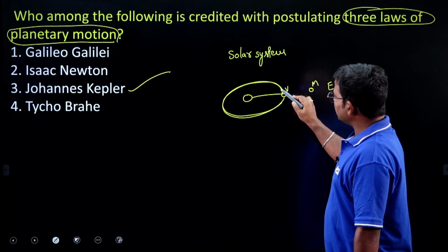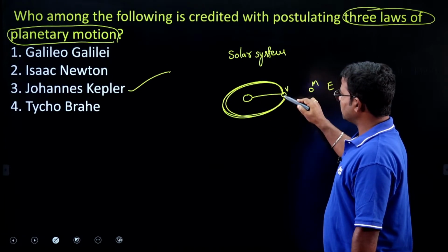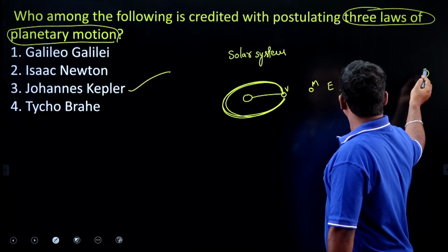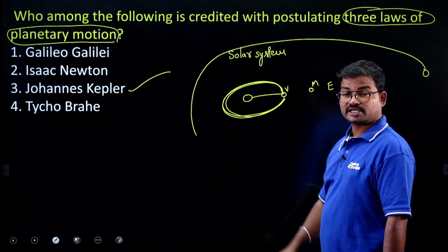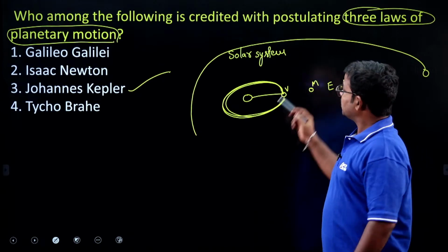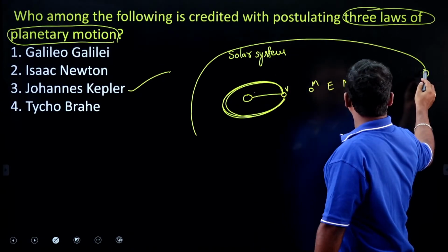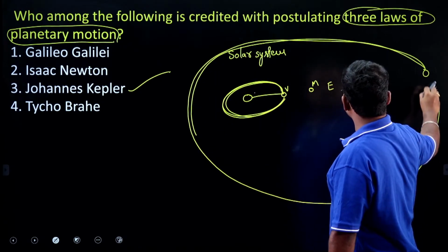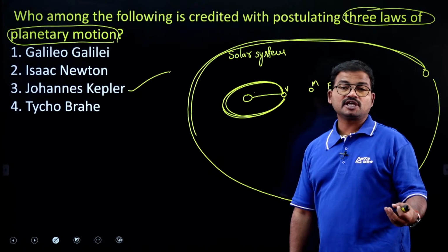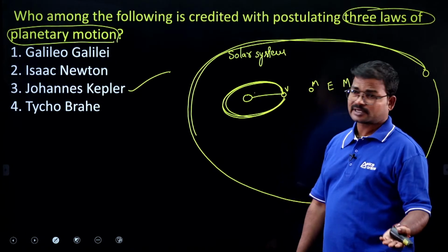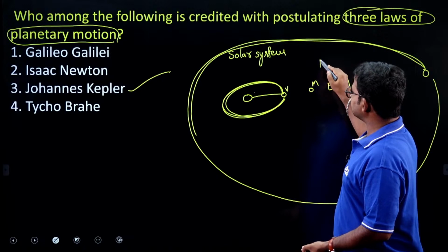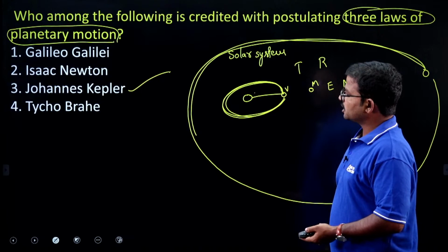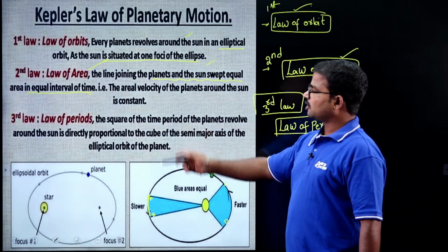To complete one revolution around the sun, not rotation but revolution, because it revolves around the sun, Neptune takes the maximum time. Why? Because if the radius increases, the time period also increases. So this is the law of periods.